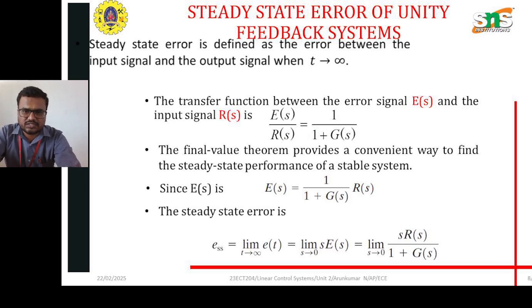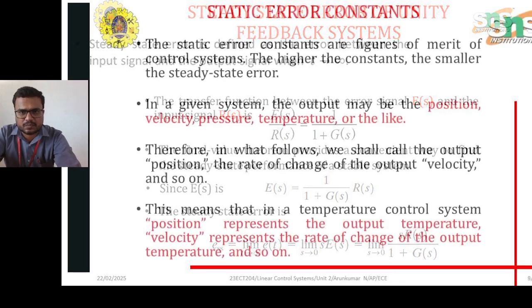Normally the system is represented in the time domain, so the time signal is converted by calculating the Laplace transformation. So we are converting this time signal using limit s tends to 0 of s into R of s divided by 1 plus G of s.